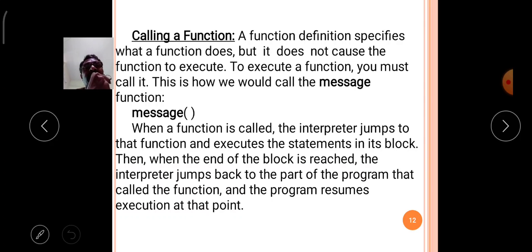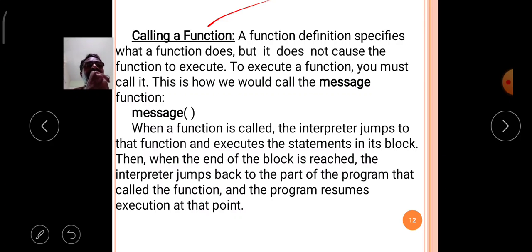Okay, so when that function is called, the control automatically moves from that place to the function. Then it simply executes that function and comes back to the main function, back to the calling position. Okay, next, calling a function.